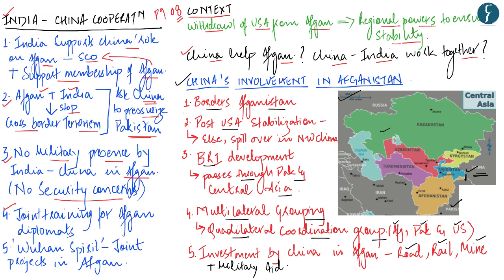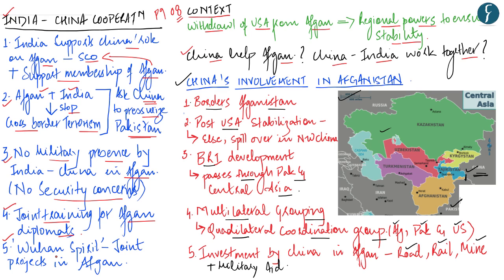Fourthly, the author says even the Afghanistan government is very supportive of both India and China's cooperation in Afghanistan. A recent example of this would be that both India and China have started a joint training for the Afghan diplomats. Lastly, in the Wuhan summit, it was decided that both India and China together will make joint investments for various development projects all across the world.